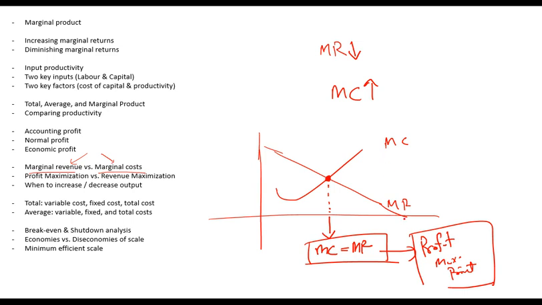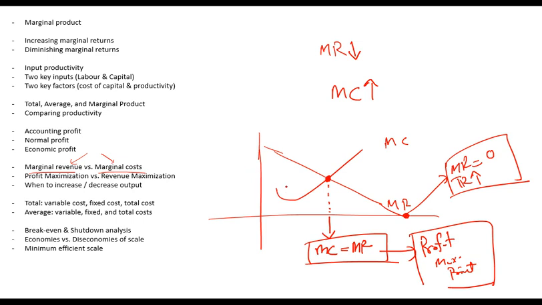And your revenue is maximized at the point where marginal revenue becomes zero. This is the point at which total revenue is maximum. And this is the point at which marginal cost and marginal revenue are equal, at which profit is maximized. So you should know profit maximization point and total revenue maximization point.